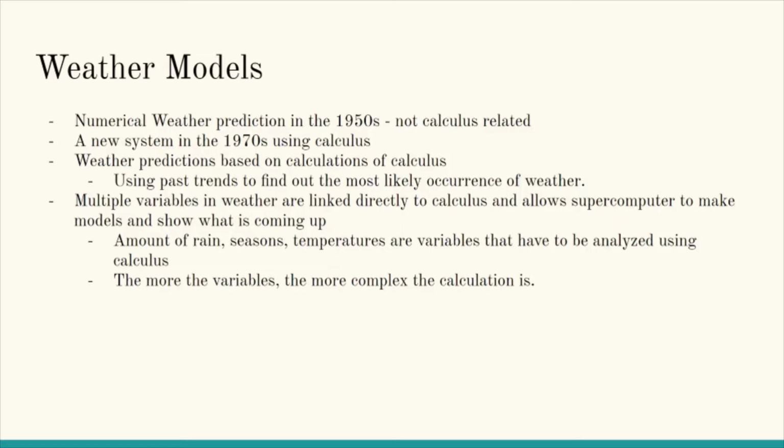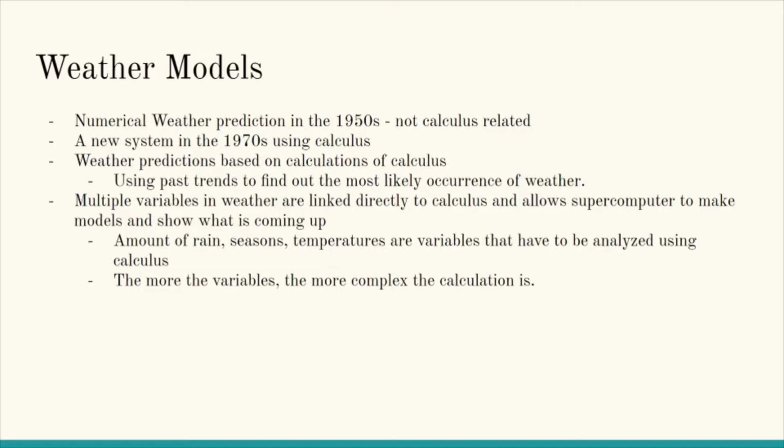But then a new system in the 1970s came up which used calculus, and it allowed people who studied weather to make more accurate predictions about the future based on probability and past trends. Multiple variables in weather were considered, such as amount of rain, the season, the time, the temperature, or the climate, or past trends, how much rain had fallen during fall, summer, winter. But the more the variables were, the more complex the calculation was.